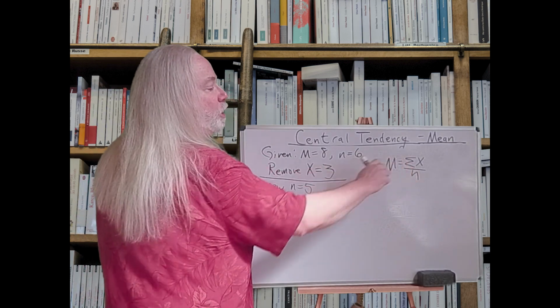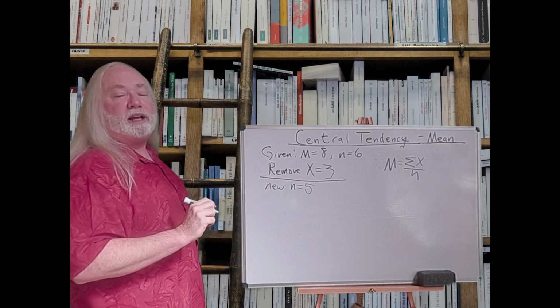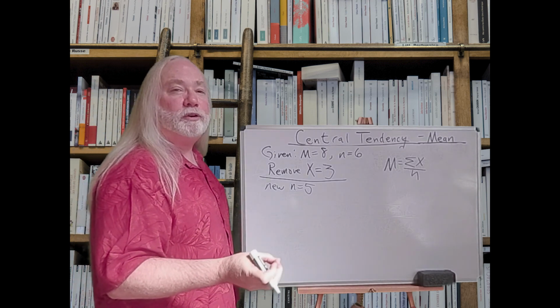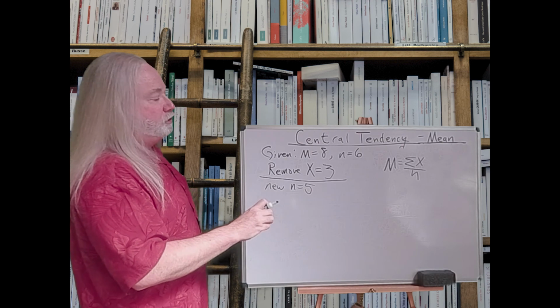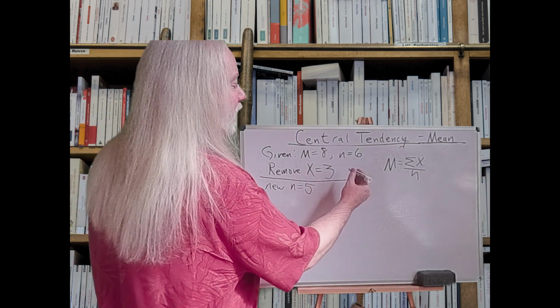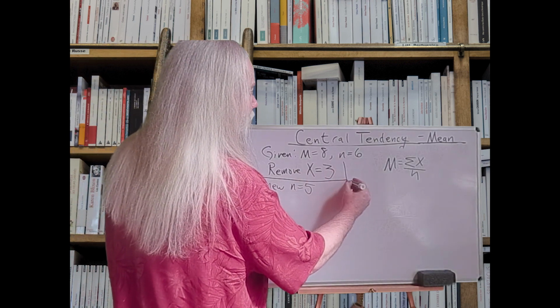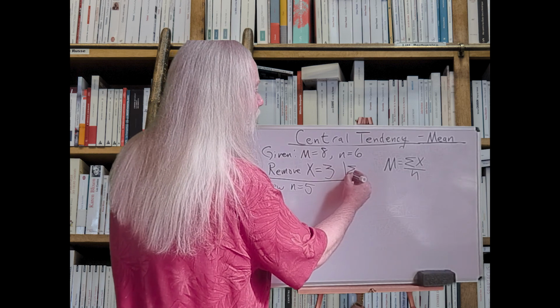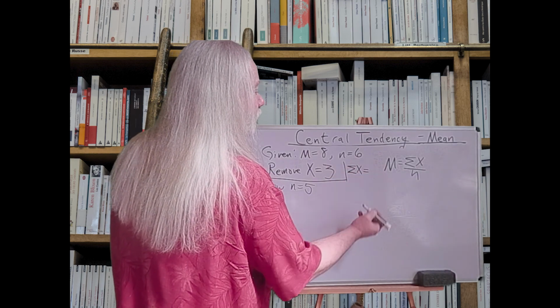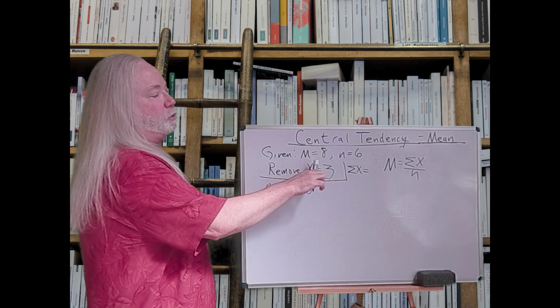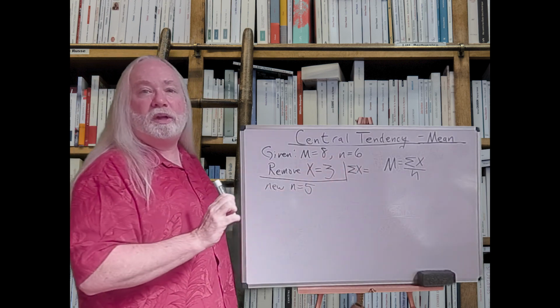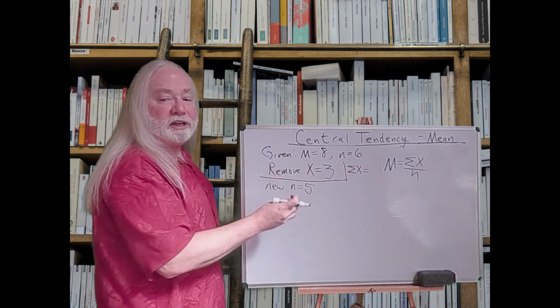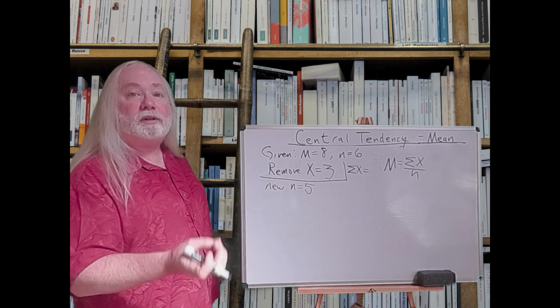The other thing we need to know is what the summation of raw scores is. To know what it is, we have to first know what it was. So for this data as given to us, let's separate it off over here, the summation of raw scores is what? Well, if the mean was 8 and the number of scores was 6, that means that the summation of raw scores was 48.